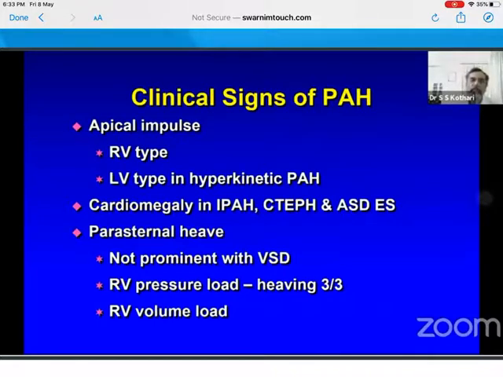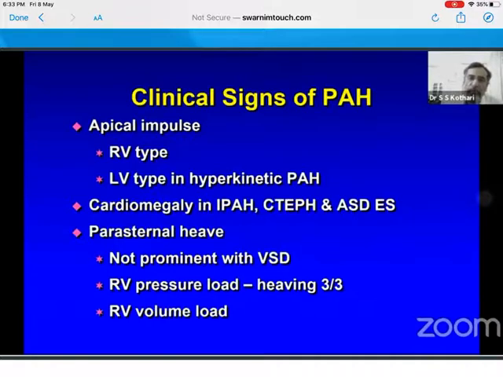One would have cardiomegaly in IPH and ASDs, etc. Parasternal heave is a problem in physical examination so many times. It is not intuitive that patients with Eisenmenger syndrome do not have parasternal heave. Most of the patients with Eisenmenger syndrome, which means VSD and PDA, do not have a parasternal heave. And parasternal heave actually should be divided into pressure type and volume type. Just as you divide the LV apex into pressure and volume, that means heaving or hyperkinetic, parasternal heave should also give you similar information.